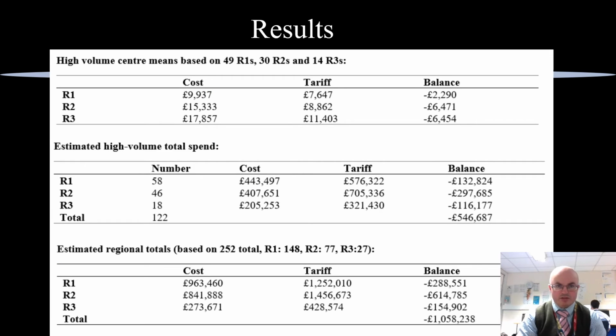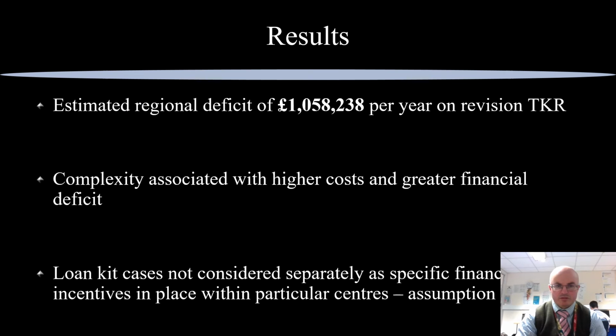So in terms of the absolute results, when you look at the high volume centre means, in terms of estimation, the mean deficit for an R1 was over £2,000, the mean deficit for an R2 over £6,500, and similarly for an R3. The estimated high volume total deficit in a year is likely over £500,000, and applying this to the region as a whole, we've calculated a deficit of over £1 million for revision total knee replacement. Complexity was associated with higher financial costs.